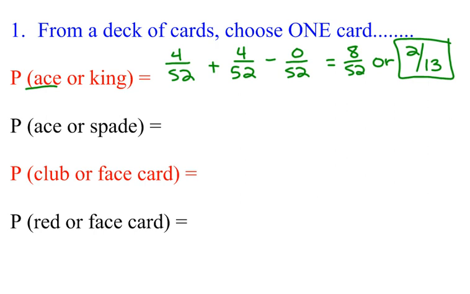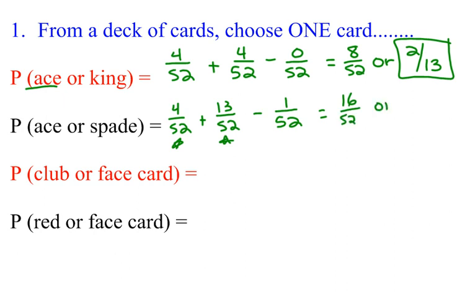So we do the same thing for the probability of an ace or a spade. The probability of an ace we already talked about, that's 4 out of 52. The probability of me picking a spade, remember there's 13 cards in each suit, so that'd be 13 out of 52. And then how many aces are spades? Well, there's one ace that's a spade in a deck of cards. So I take out that overlap because that ace of spades just got counted twice. It got counted in this group and it got counted in this group. So I need to take out that overlap. And when I add those up, I get 16 out of 52. Or when I reduce that, I get 4/13. So that's the probability in a deck of cards I would pull out an ace or a spade, choosing one card.